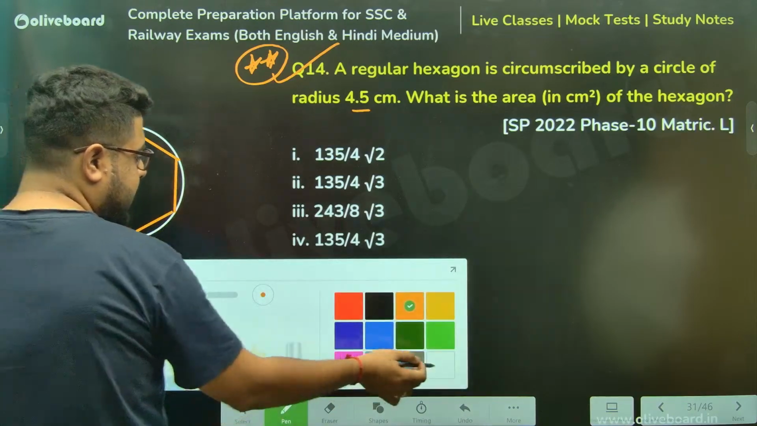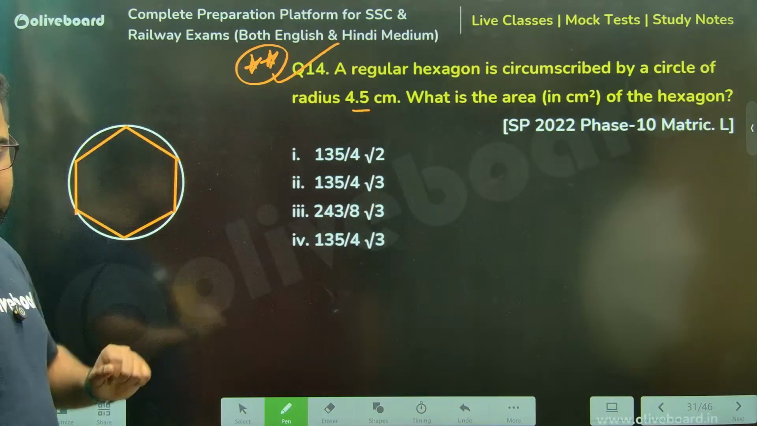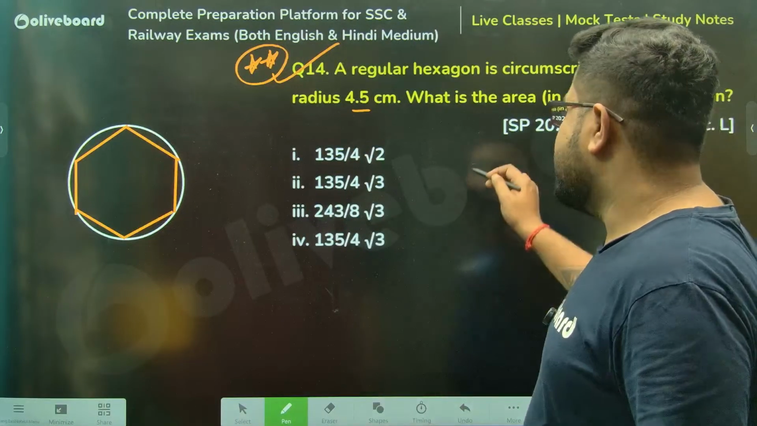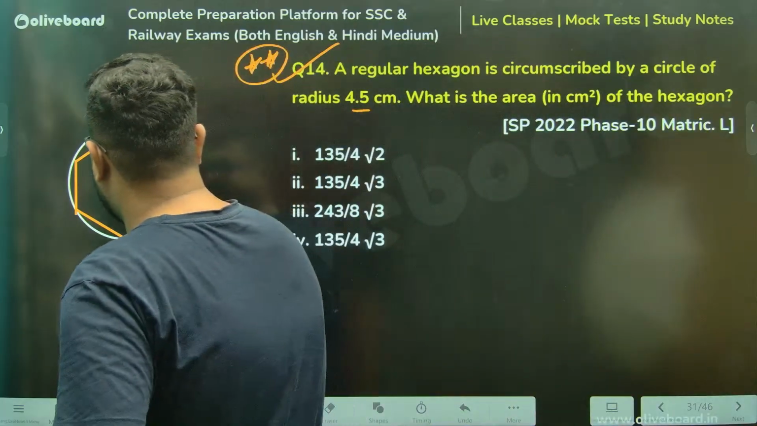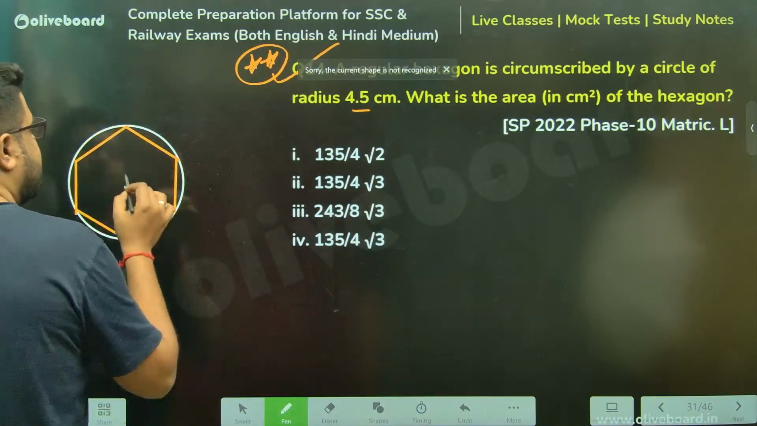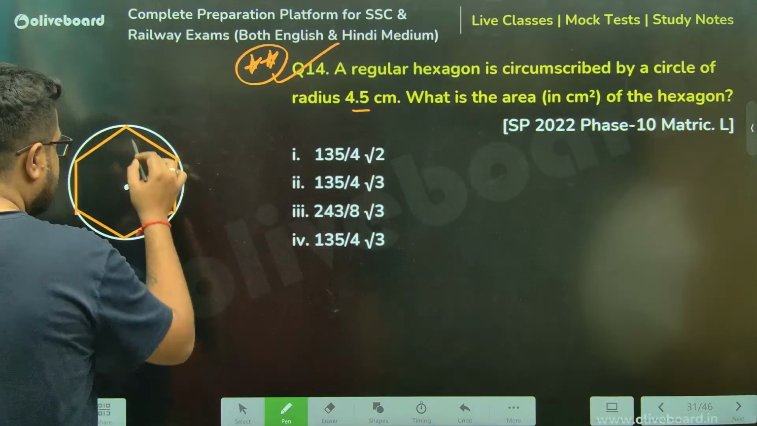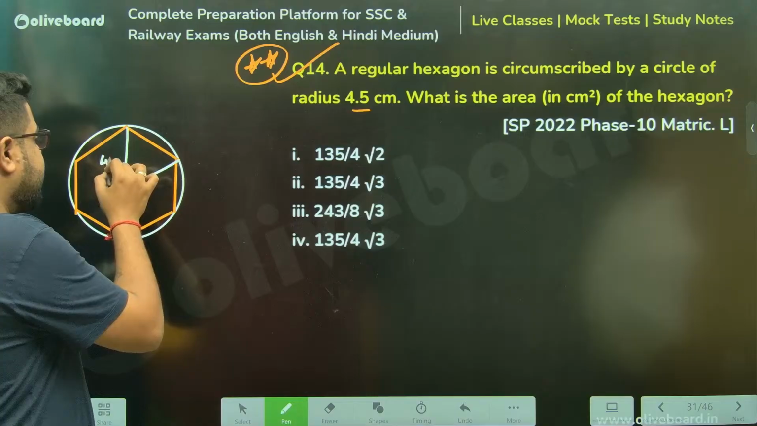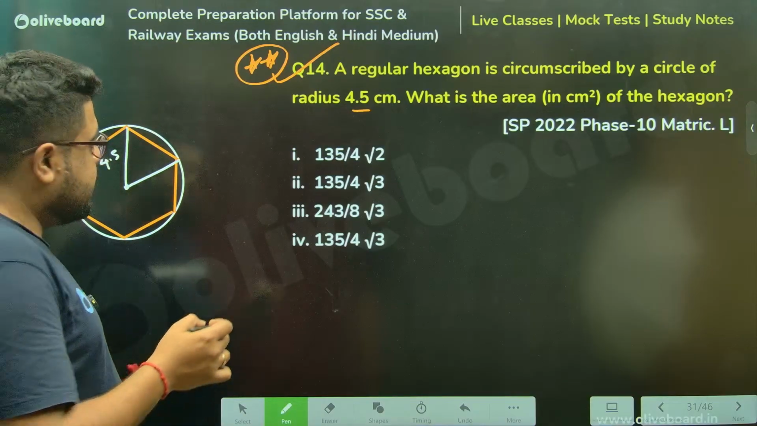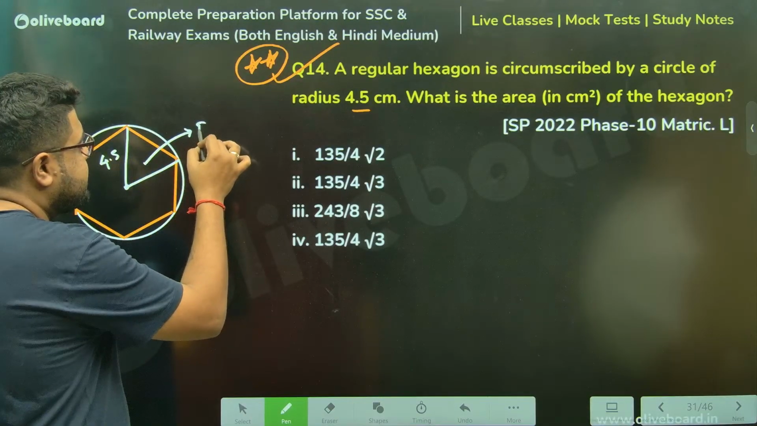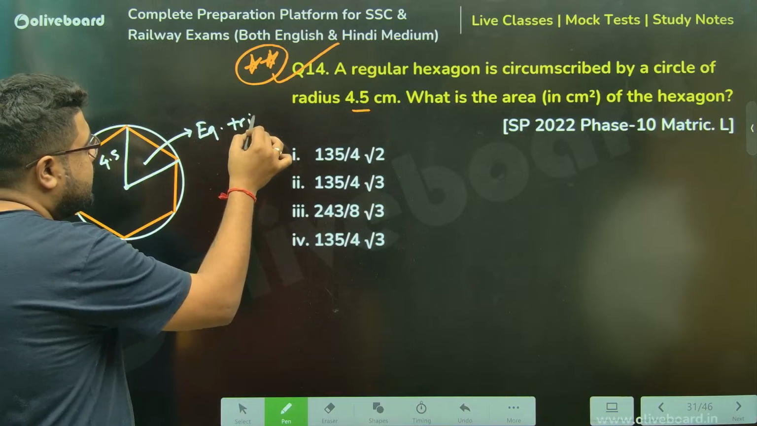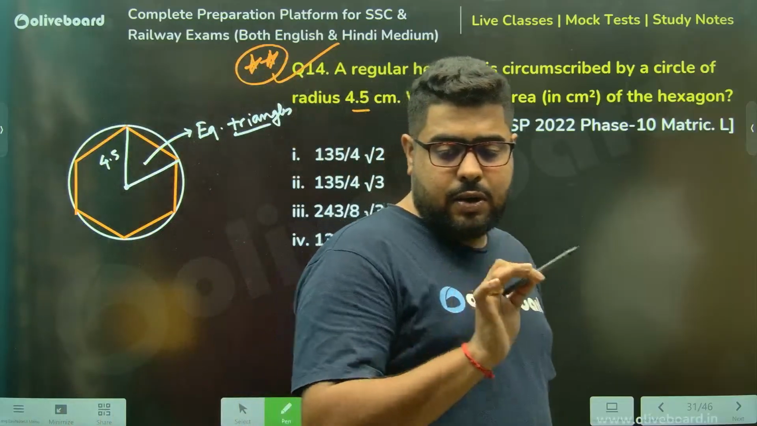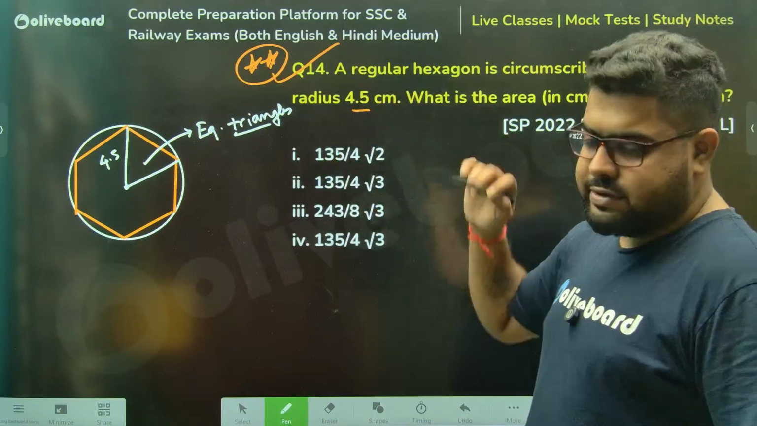Let's say this is your regular hexagon inside a circle. I'm trying my best to draw the figure accurately. Now, radius is 4.5. In case of hexagon, what happens? This is the center. So these are all 4.5. And remember, for a hexagon, these are all equilateral triangles. Always remember this. Always. These are always equilateral triangles.